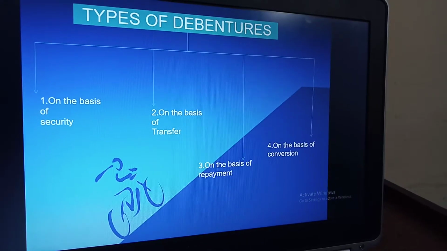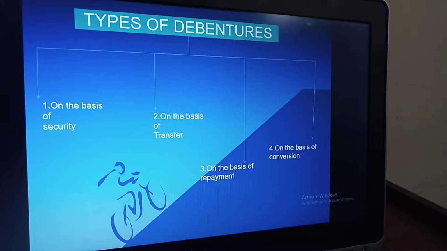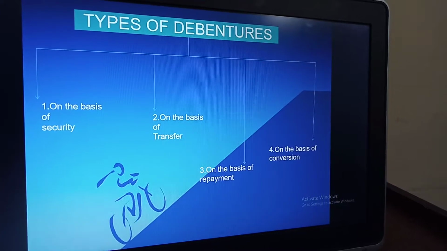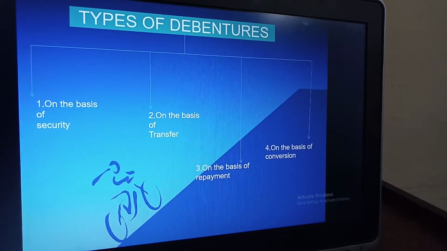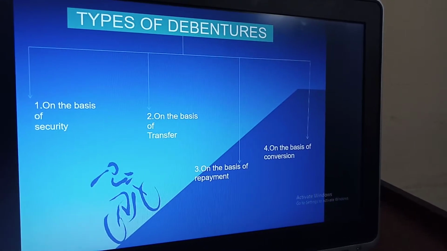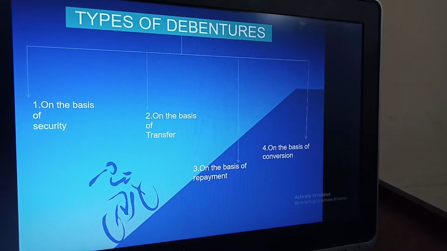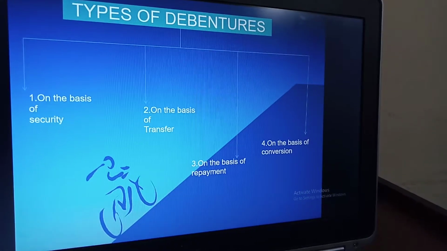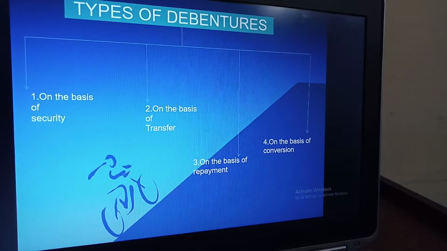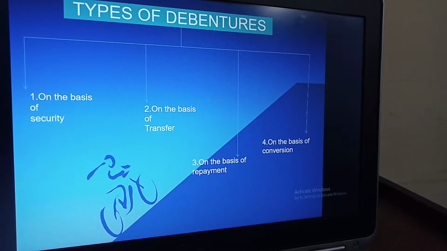Students, in today's video lecture we are going to learn about the types of debentures. As on screen you are going to see, there are four types of debenture. Number 1 is on the basis of security, number 2 is on the basis of transfer, number 3 is on the basis of repayment, and number 4 is on the basis of conversion.